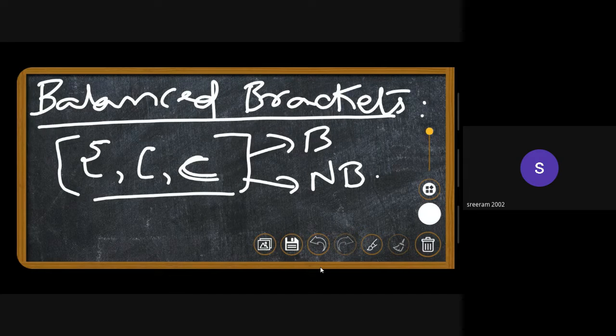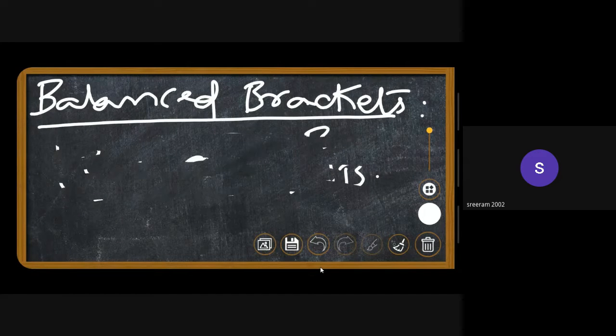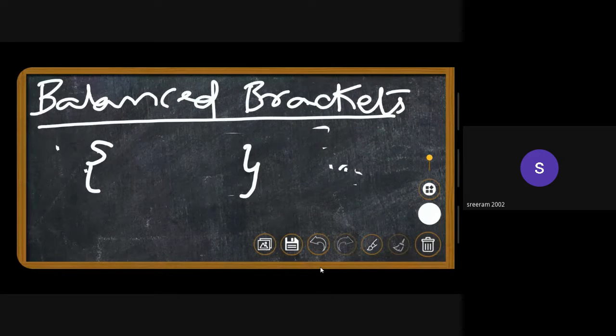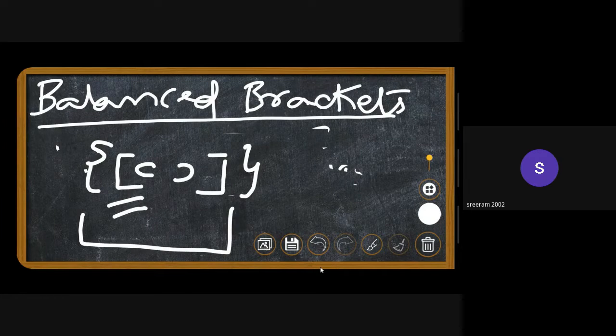A sequence is said to be balanced if the bracket that has been opened first closes last. And if we have a bracket that has been opened second, it should be closing second to last. Similarly, if I have opened a bracket here, it should be closed here. So this is a sequence that is balanced.